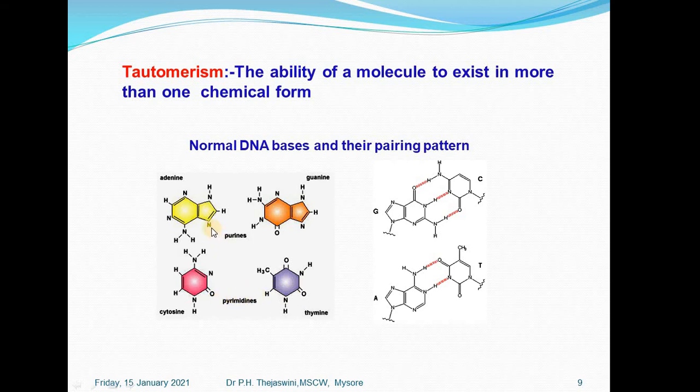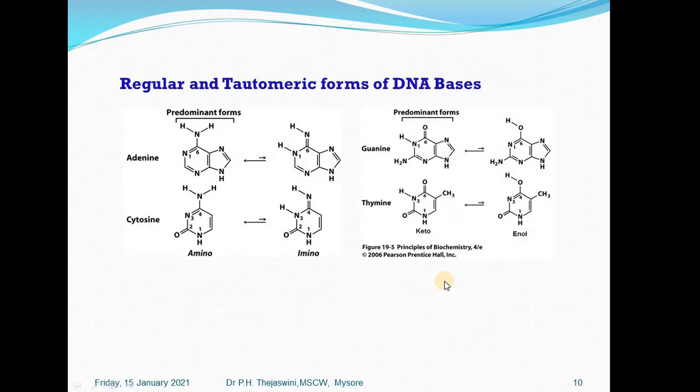There is always pairing between one purine and one pyrimidine. So, adenine always pairs with thymine, guanine always pairs with cytosine. Guanine pairs with cytosine by 3 hydrogen bonds. However, adenine pairs with thymine by 2 hydrogen bonds.